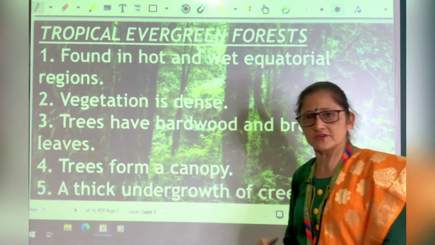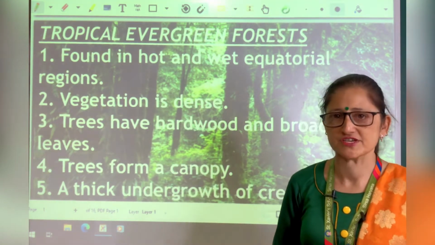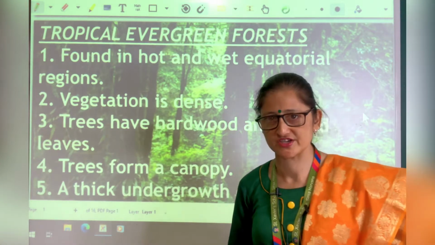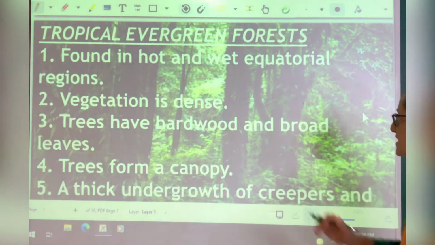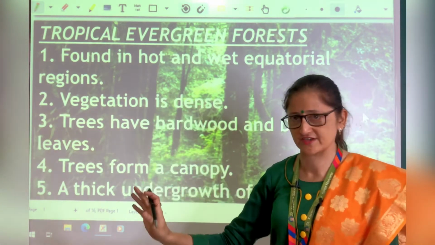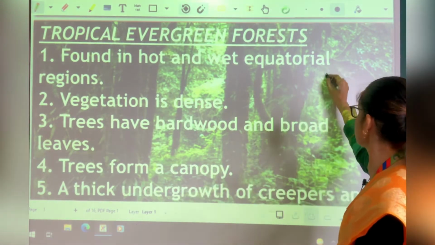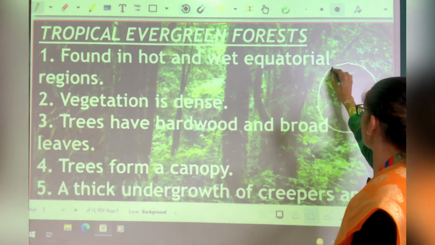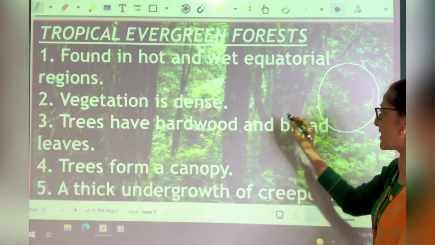Now, tropical evergreen forest, all the forest which is found in the tropical regions, those are known as tropical evergreen forest. Now what are the tropical regions? First we will understand about tropical regions. We know that our earth is divided into various parts.